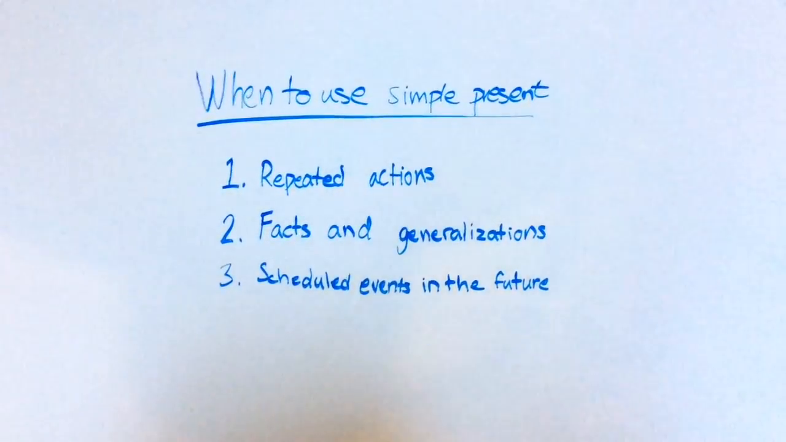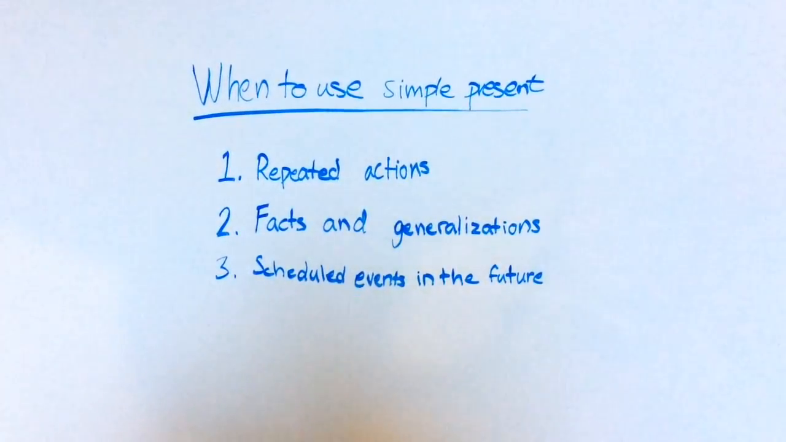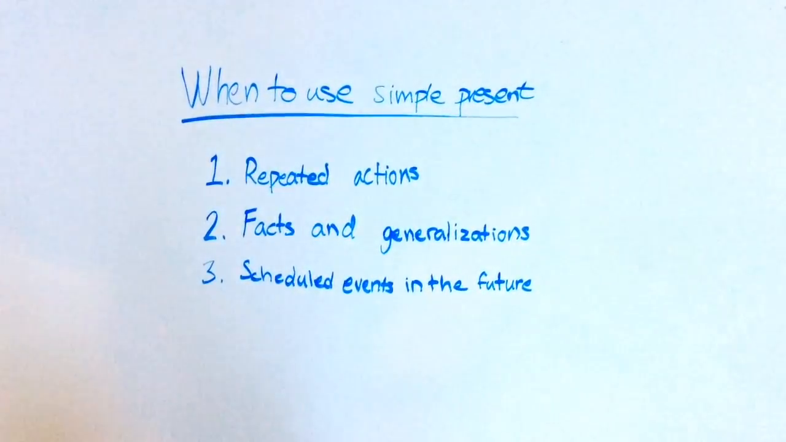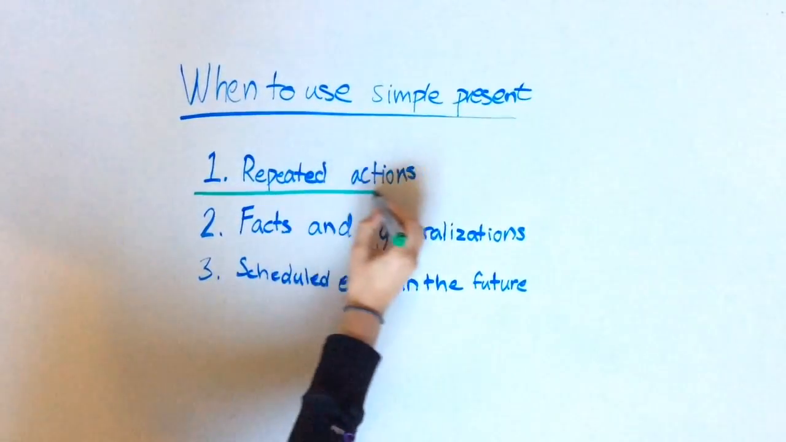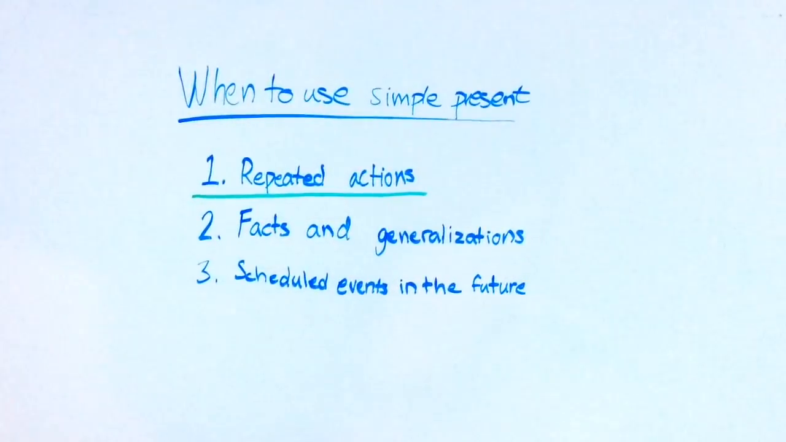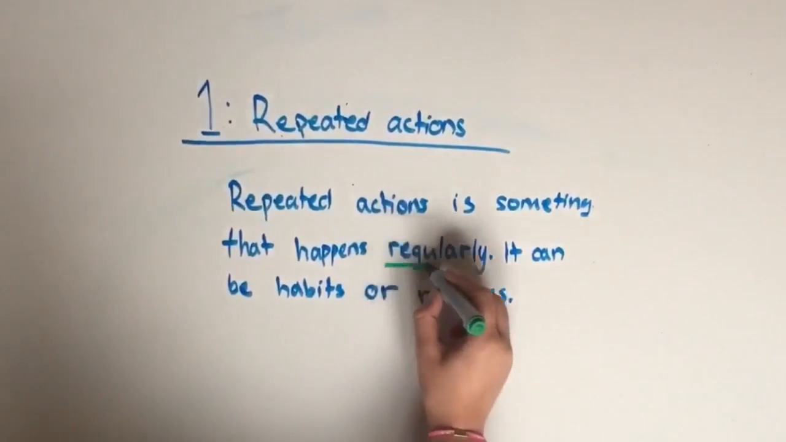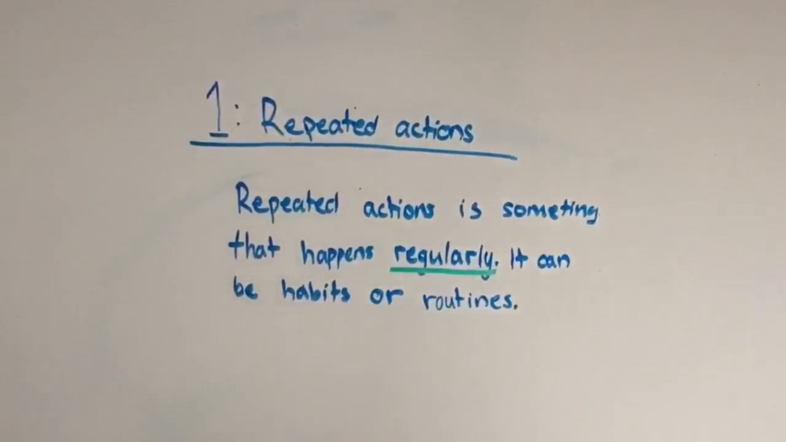There are 3 different cases when you use simple present: repeated actions, facts and generalizations, and scheduled events in the future. Now we're going to talk about repeated actions. Repeated actions are something that happens regularly. It can be habits or routines.